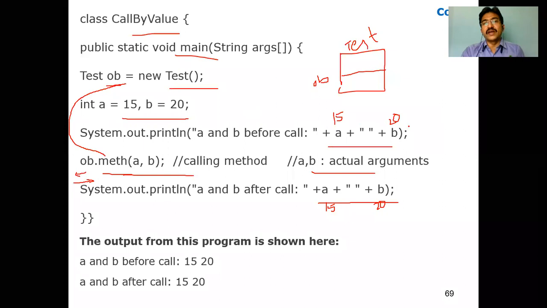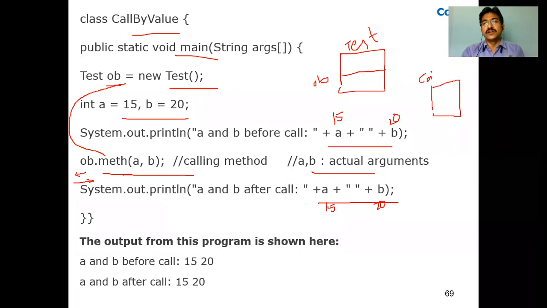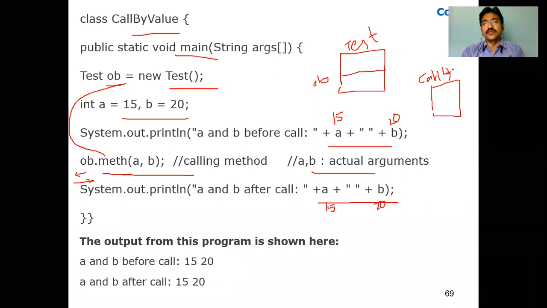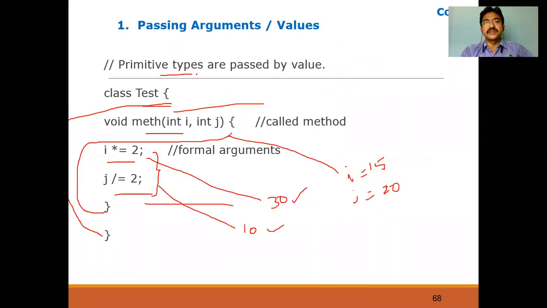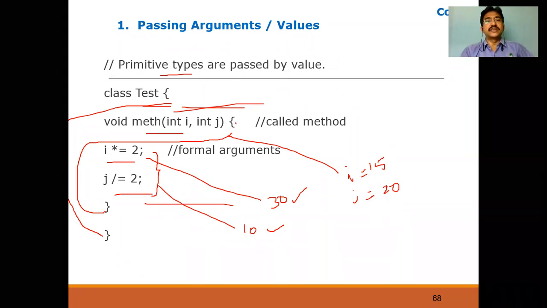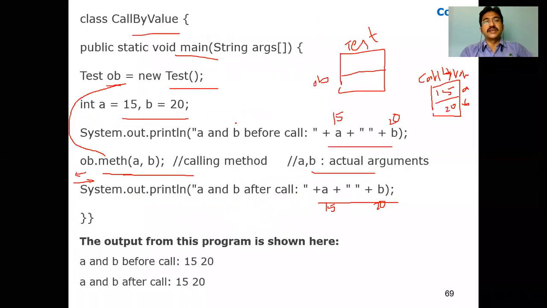For which class are they there? For the class CallByValue, there are two variables, A and B. Now A value is 15 here and B value is 20. For this obj, there are no values, there are no data members. So it is only changing I and J, which are local to meth only. It is not reflected to the actual. So that is called call by value here.